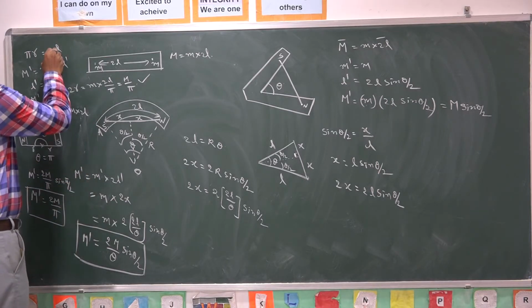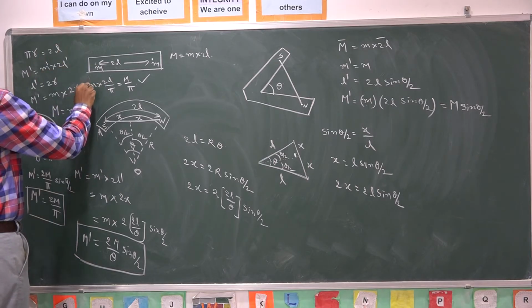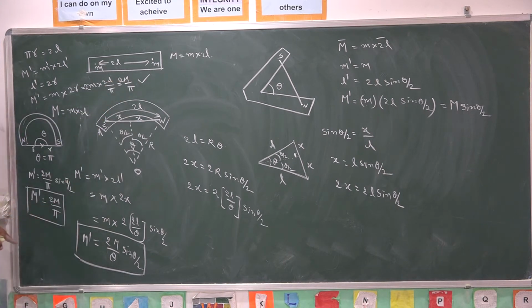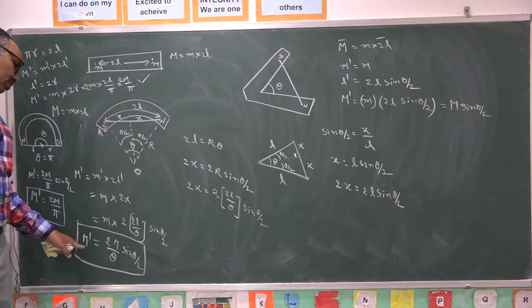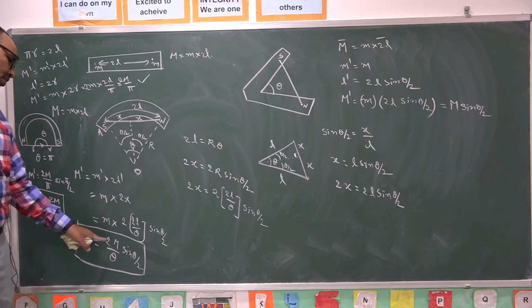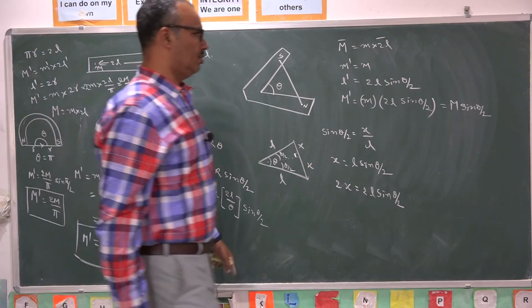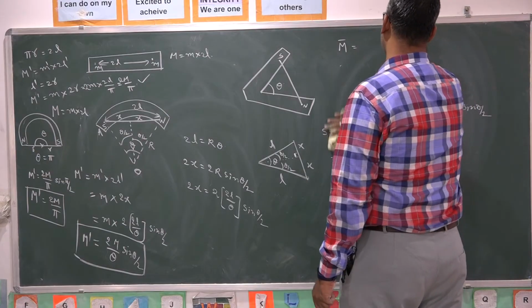Here the R value is 2L by pi, and one more factor of 2 is available. So the answer is 2M by pi. 2M by pi is verified here. The general formula for an arc-shaped magnet, the new magnetic moment, is given by 2M by theta into sin theta by 2. So this is an idea about bending of a magnet.